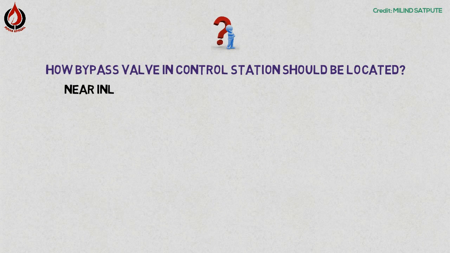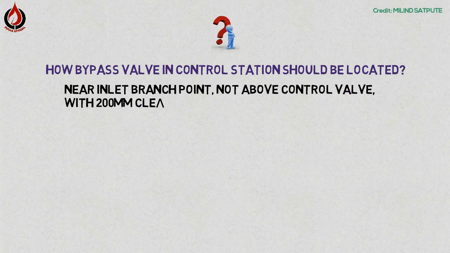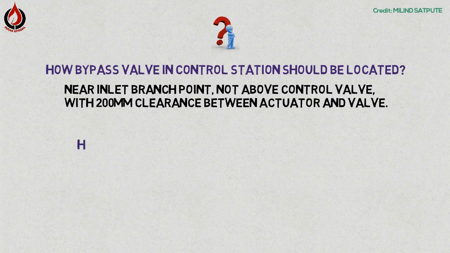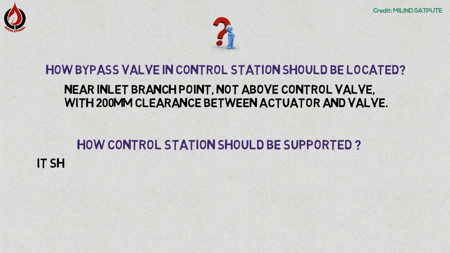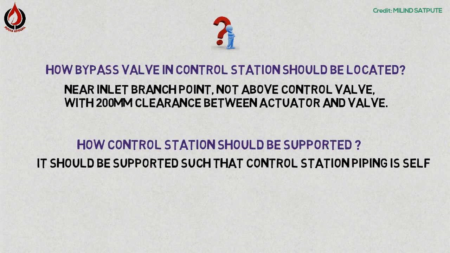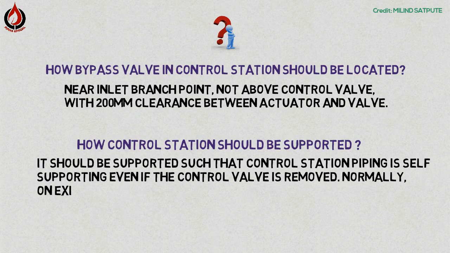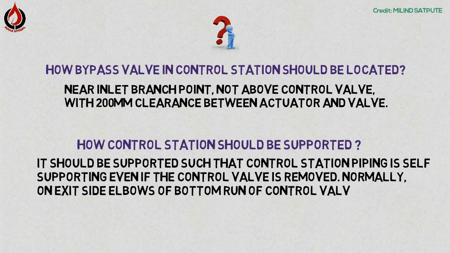It is located near the inlet branch point, not above the control valve, with 200 mm clearance between actuator and valve. How should a control station be supported? It should be supported such that control station piping is self-supporting even if the control valve is removed. Normally on the exit side elbow of the bottom run of the control valve.